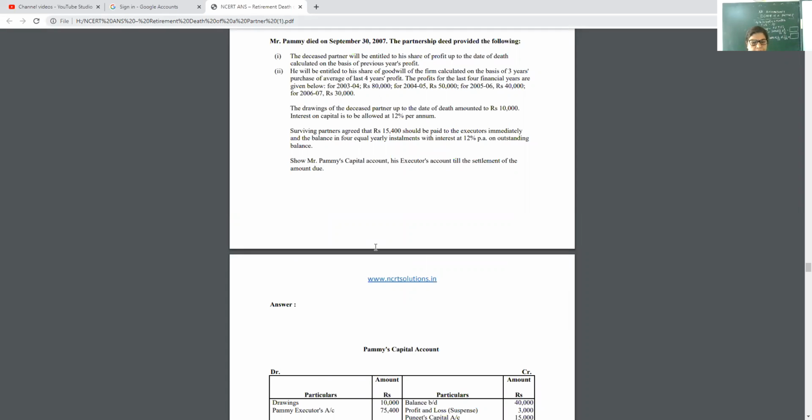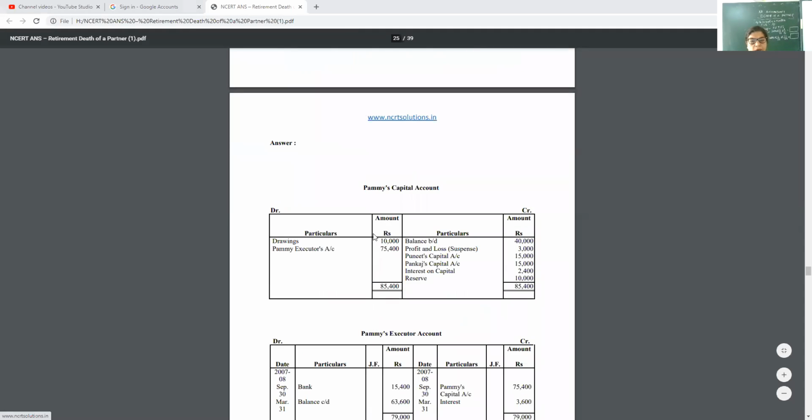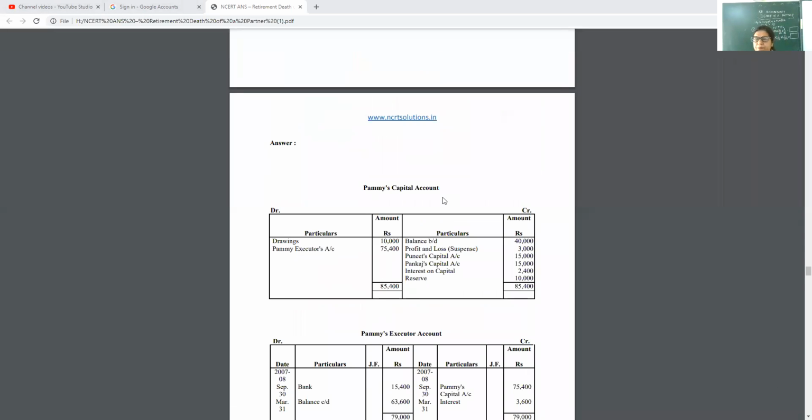See my dear children, see how I am going to make the capital account. It is the same as retirement, but only one partner's capital account. First of all, the balance b/d of Pami, because Pami is a deceased partner.